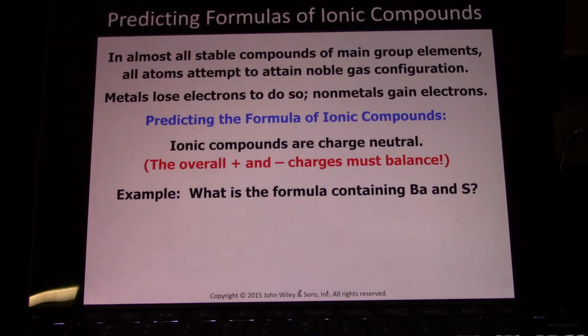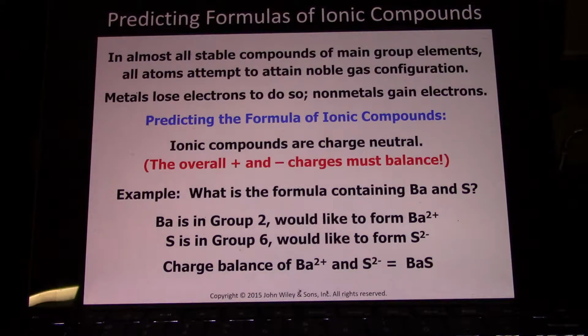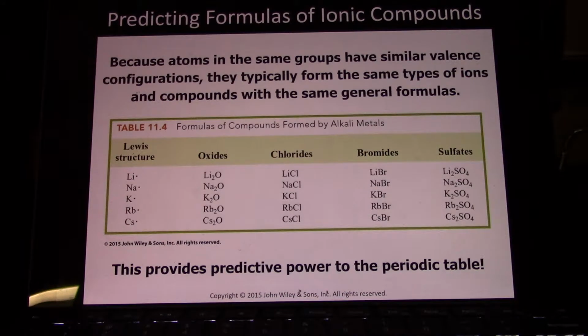So barium sulfate, barium's in group 2, it'll give up 2 electrons to become like a noble gas. Sulfur's in group 6, it'll gain 2 electrons to become like a noble gas, BaS.